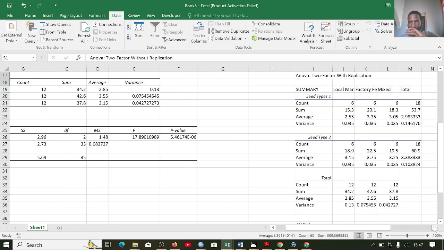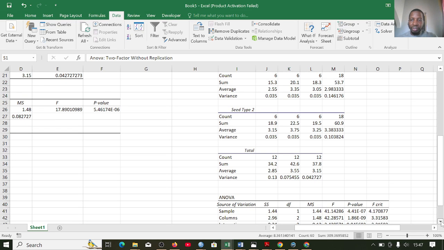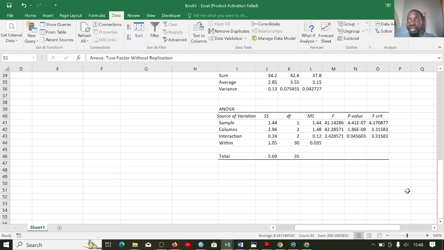So let us now come to the other one, whereby we have the three null hypotheses. That is the two-way with replication. The first one, we will say that the fertilizer has no effect. So here we have the F calculated to be 41.14. Then we have the F critical to be 4.17. So because this F value is greater than this, we're going to reject the null hypothesis. So we say that the fertilizer type has an effect.